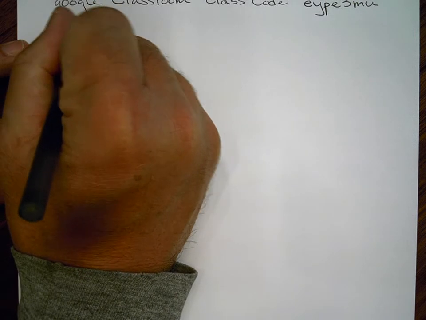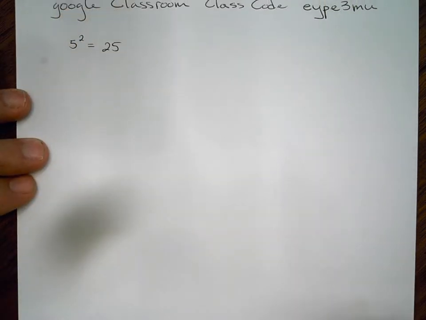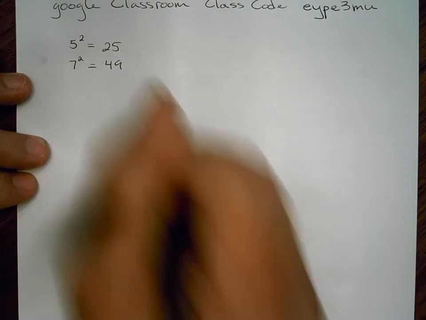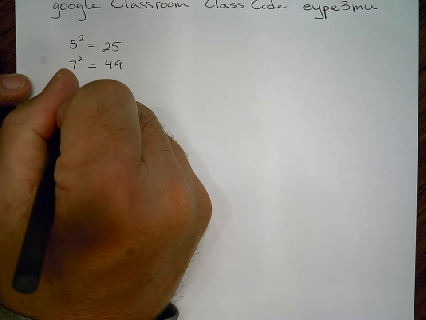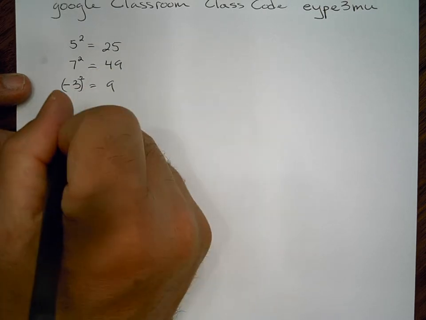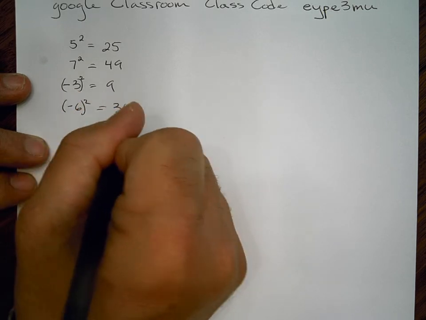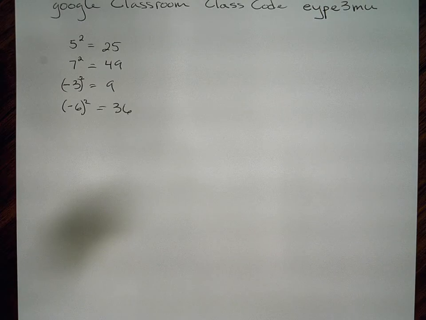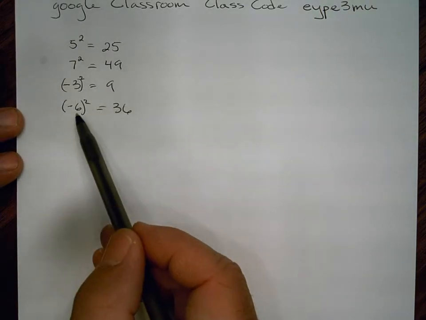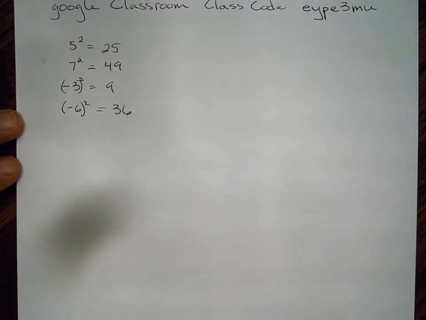We have 5 squared. Well, we know that's 25. And if we have 7 squared, of course, that's 49. And if we have, let's say, -3 squared, and put that in parentheses, we get 9. And of course, -6 squared is 36. And what you should notice is every time we square a number, whether it's negative or positive, we get a positive number. And that's something you guys learned a long time ago.